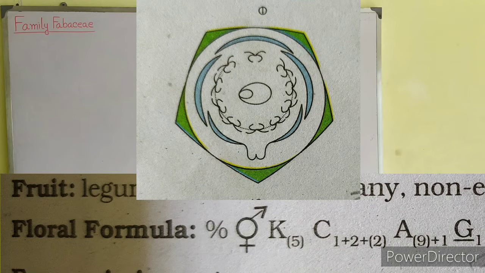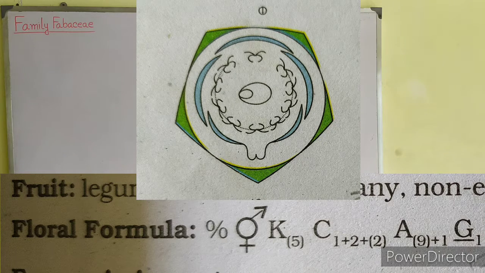Next we will learn about the floral formula along with the floral diagram. So this is the floral formula of the family Fabaceae, and you can also see its floral diagram. As I go on explaining the floral formula, you will relate it with the floral diagram. In the floral formula you can see the percentage sign.